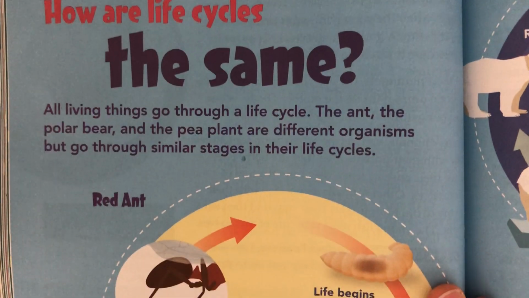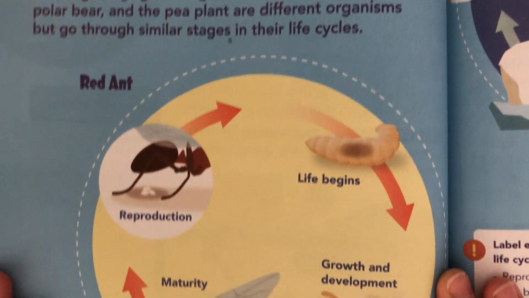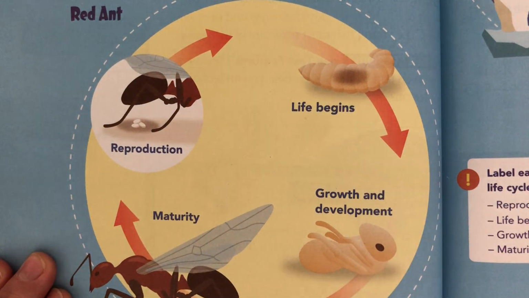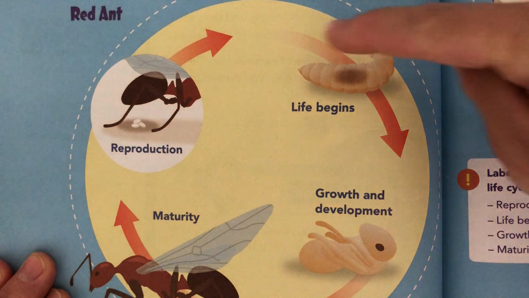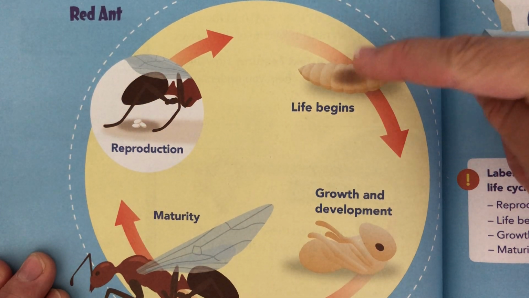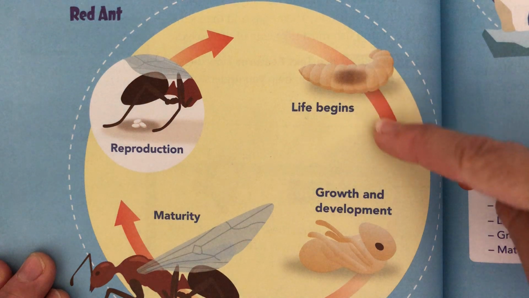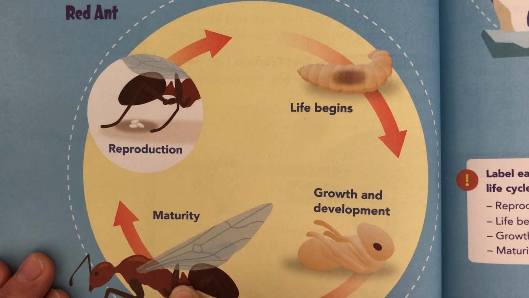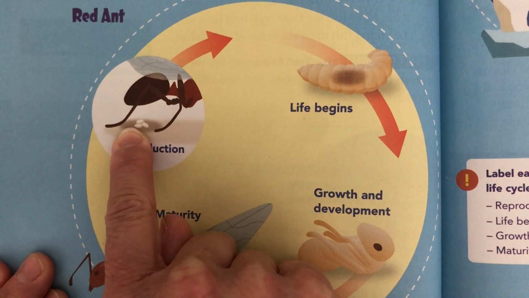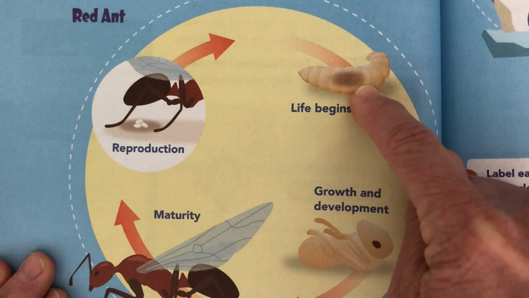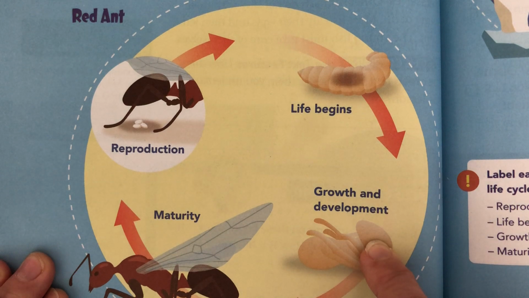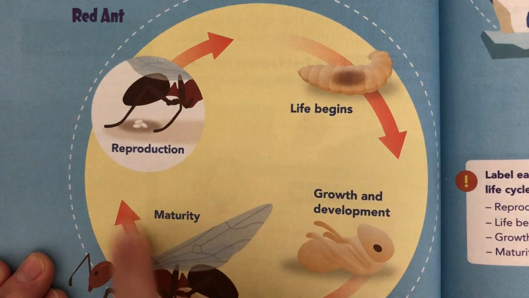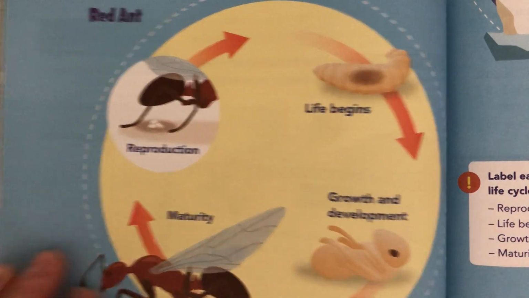Okay, how are life cycles the same? So all living things go through a life cycle. So here is an ant, okay? Life begins here for the ant. And then it's growing. It's a little baby ant. And then it's a mature ant. And then it reproduces and lays eggs, which then turn into that, which turn into that, which then lays eggs. And it goes in a circle, okay?